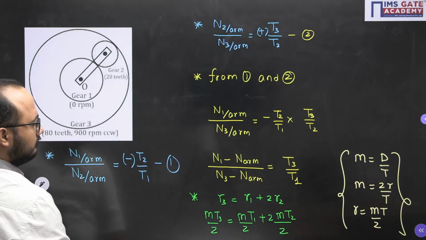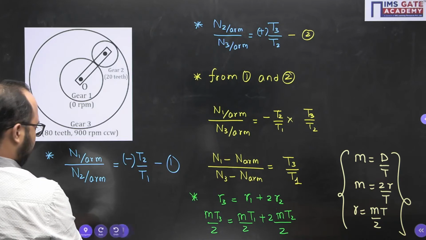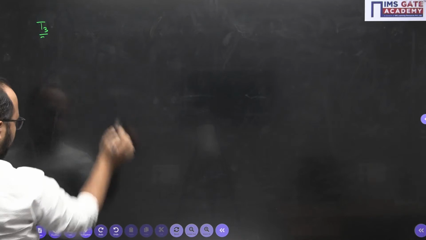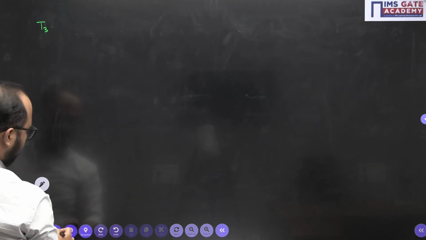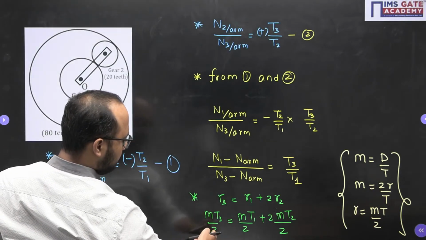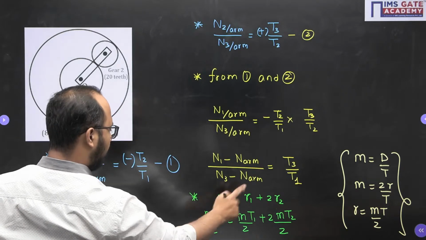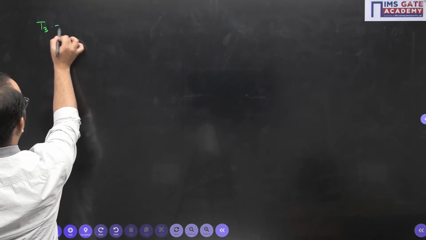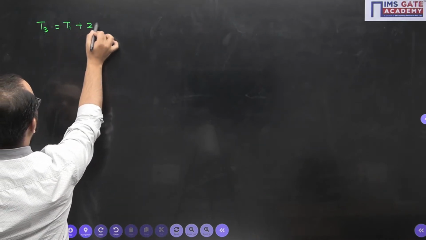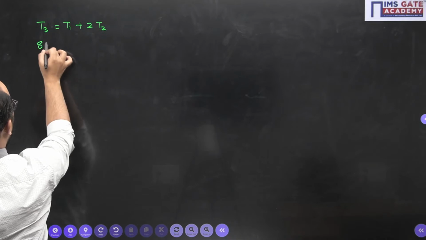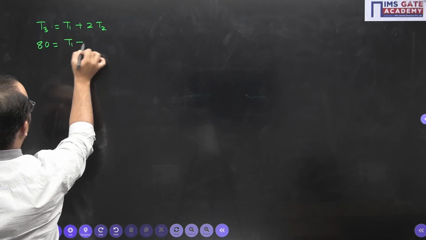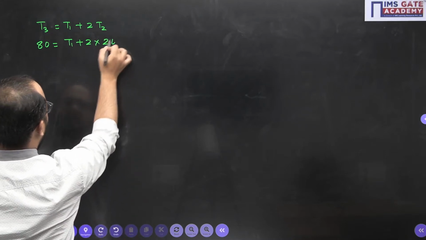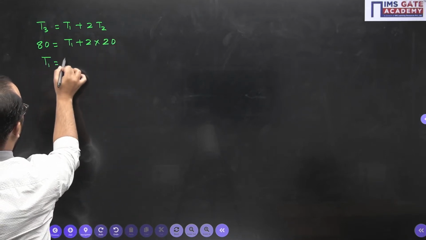Okay. So I will write in the next page here. So that T3 by, this 2 will also get cancelled out. This denominator 2 will get cancelled out. M also gets cancelled out. So what will be there? Only T3 equals T1 plus twice of T2. It is 80. T1 I need to find out. 2 into 20. So T1 value finally you have as 40.